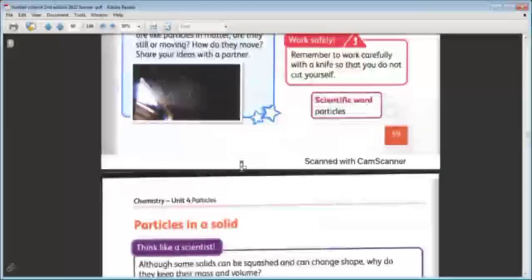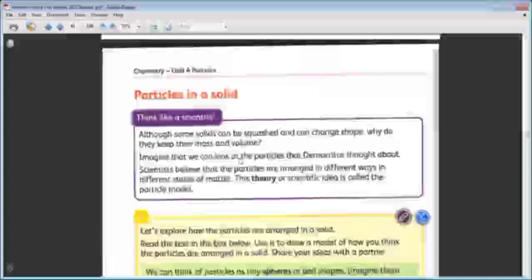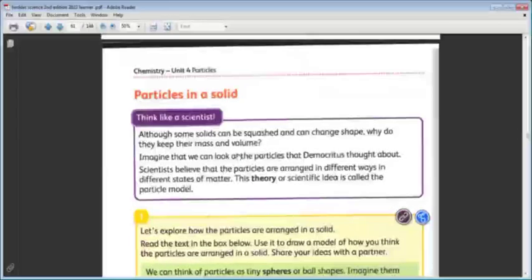We learned that the particles have mass and have volume. Okay, today we will talk about the particles in the matter, and we'll talk about the solid, especially the solid. The solid is one state of the states of the matter. They are hard. Can you tell me the properties of the solid matter, Sabah? Yes, can you tell me the properties of the solid matter?